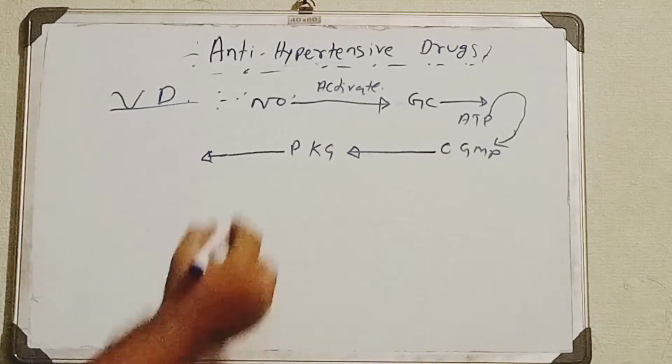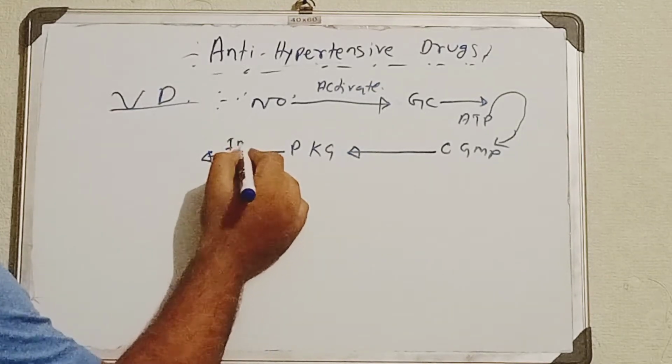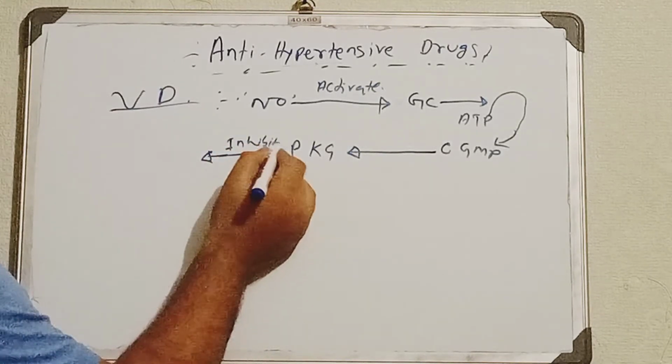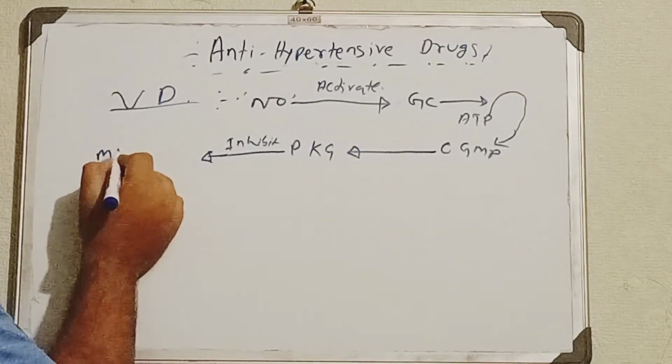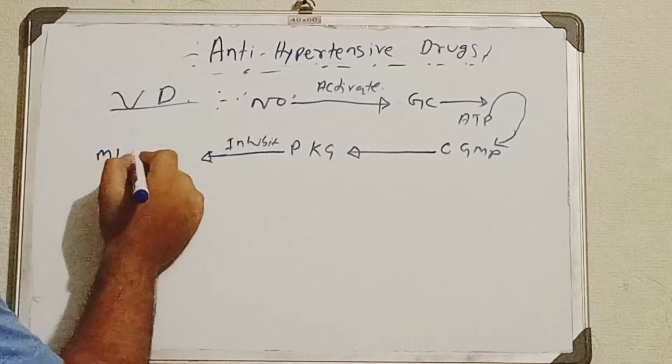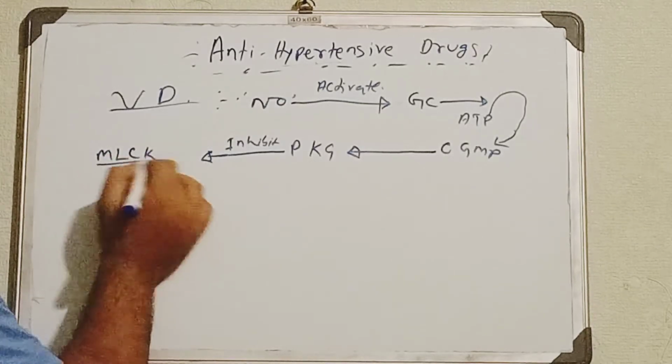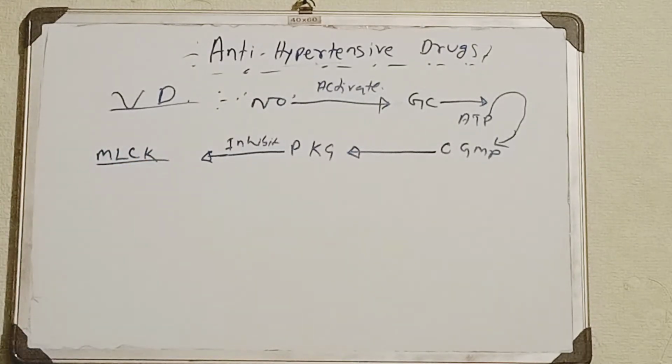the function of MLCK. Now what is MLCK? MLCK stands for myosin light chain kinase.